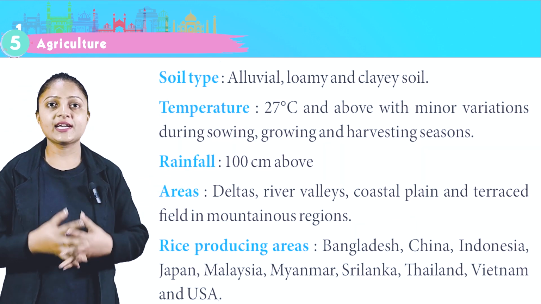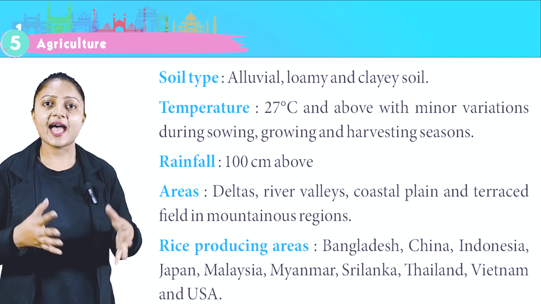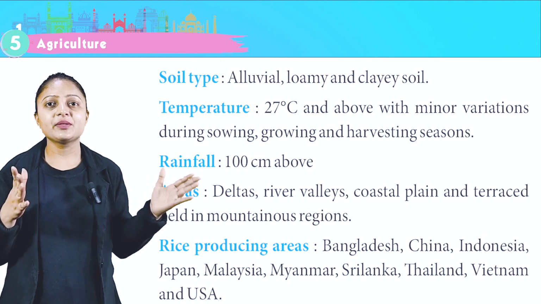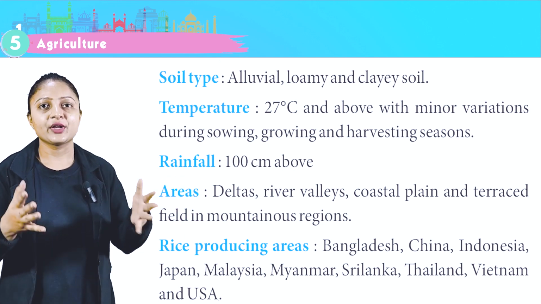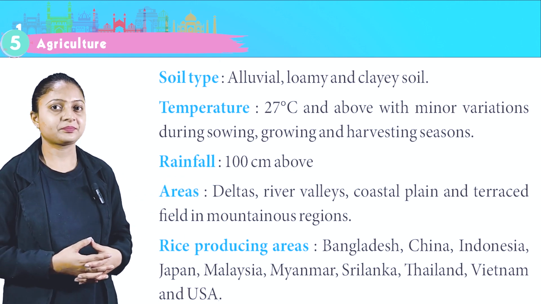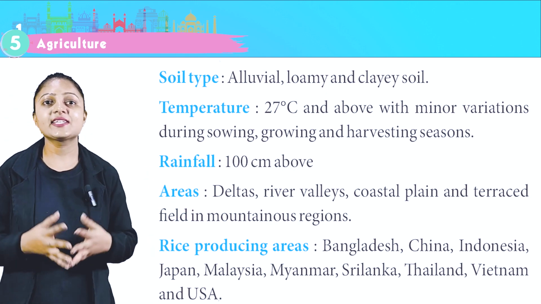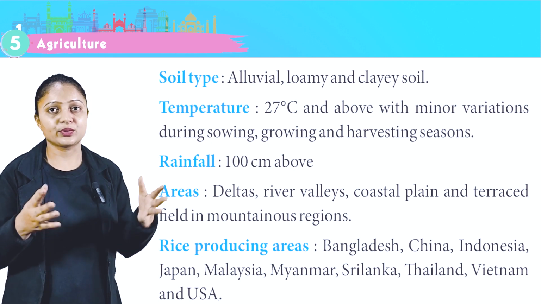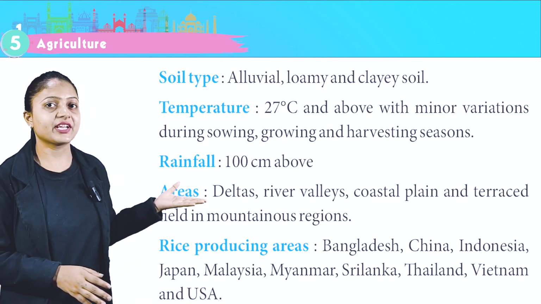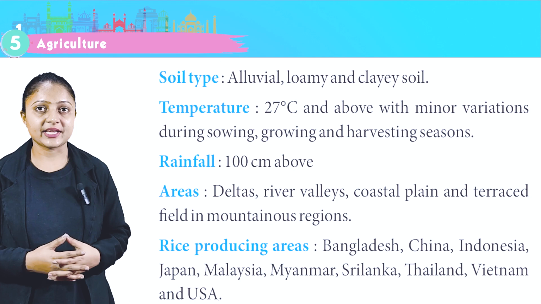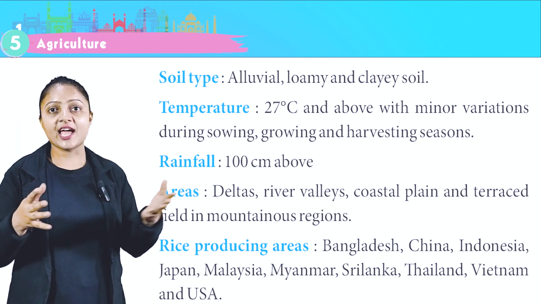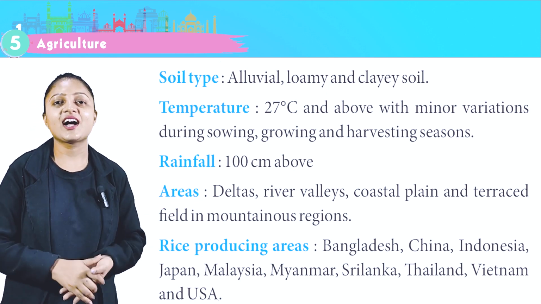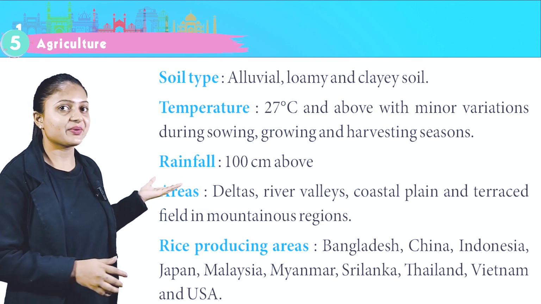Rice. Soil type, alluvial, loamy, and clay soil. Temperature, 27 degrees Celsius and above, with minor variations during sowing, growing, and harvesting seasons. Rainfall, 100 centimeter above. Areas, deltas, river valleys, coastal plain, and terraced field in mountainous regions. Rice producing areas, Bangladesh, China, Indonesia, Japan, Malaysia, Myanmar, Sri Lanka, Thailand, Vietnam, and USA.